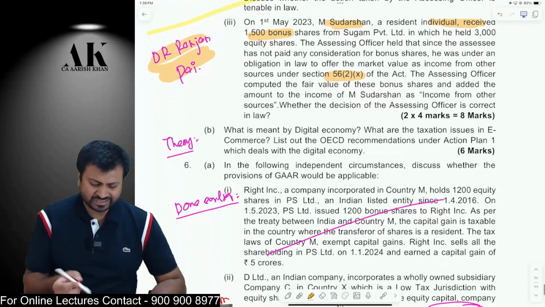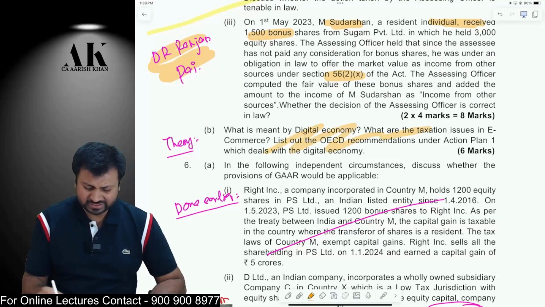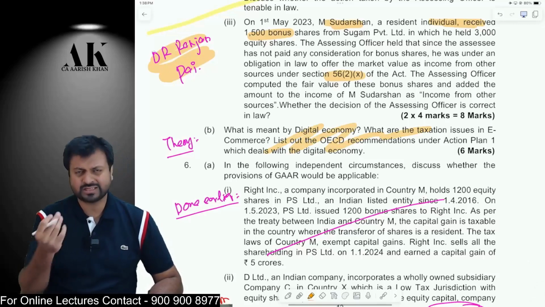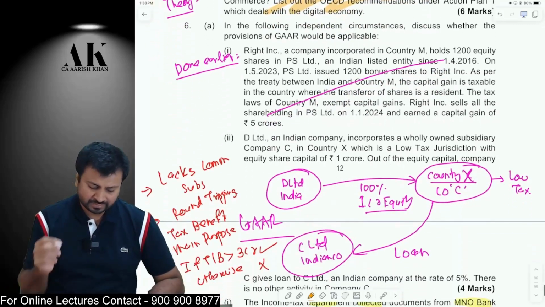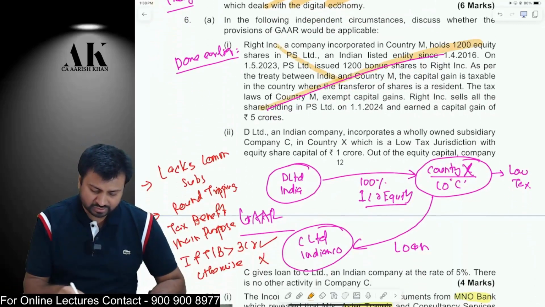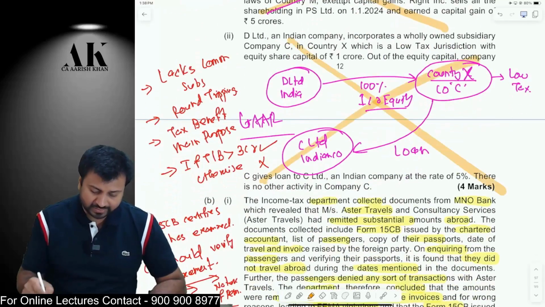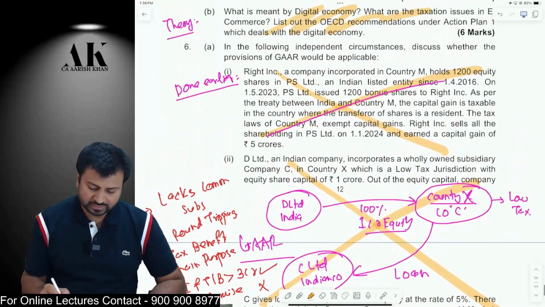Next one, they are asking us some theory questions. Just go through it. Some digital economy, etc. What is e-commerce and what is Action Plan 1 of BEPS? I'm not interested in that. The next question also we have already done. This question also we have already done. You can check both of them. I'll tell you what is there in these two questions.